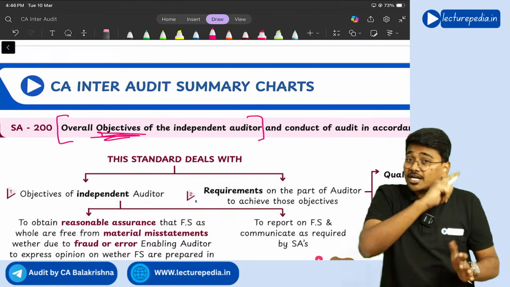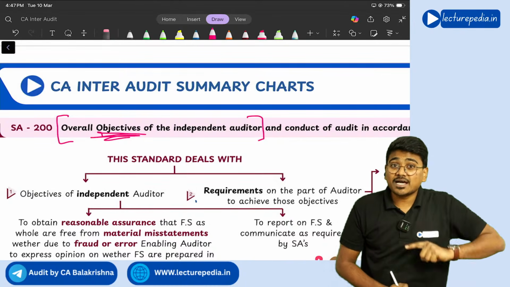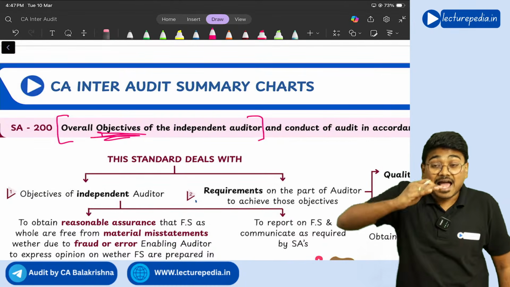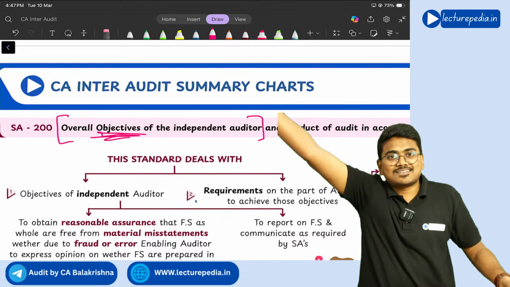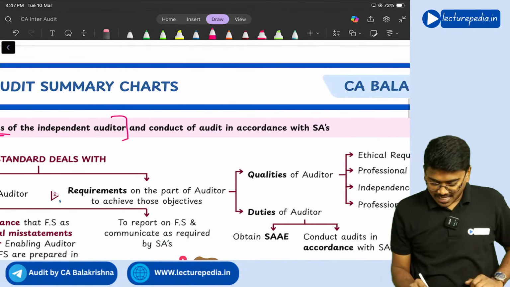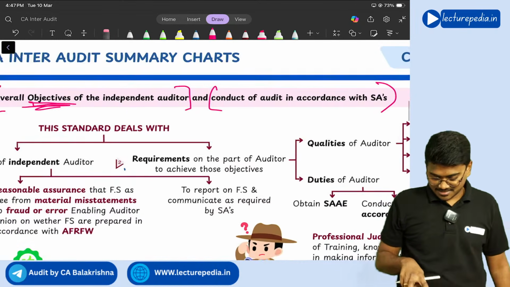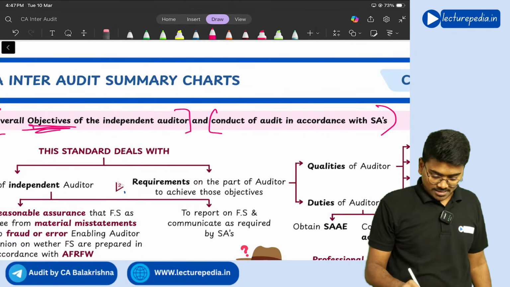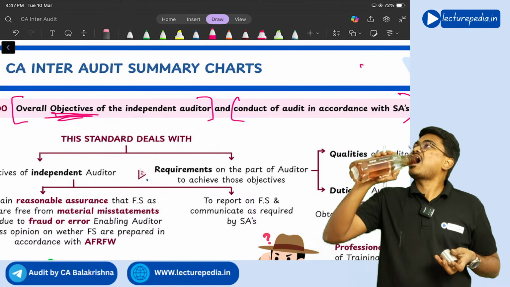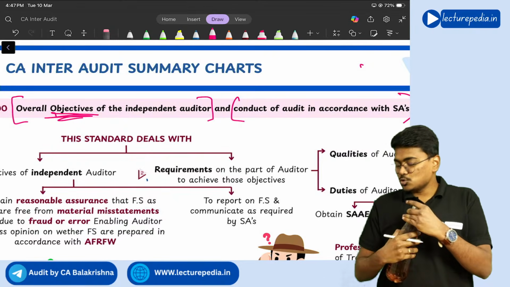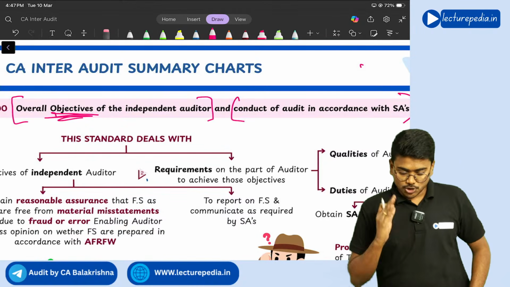And SA 200 also says that the audit you are doing should be done as per auditing standards. It should be done by you only. You have to do the audit as per auditing standards. Getting it? So, conduct of audit in accordance with standards on auditing. Easy, very easy. Yes, sir. Very, very easy, sir. For you it is easy, sir. For us, we are not able to pass audit. You will pass if you study it in the correct way. You will pass.